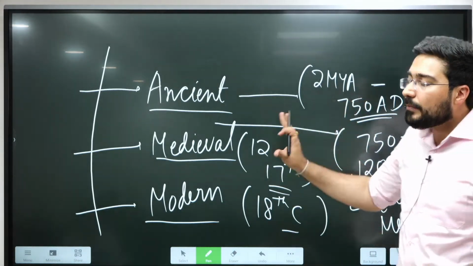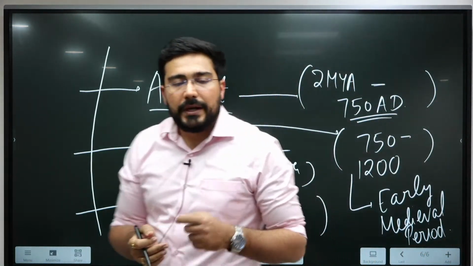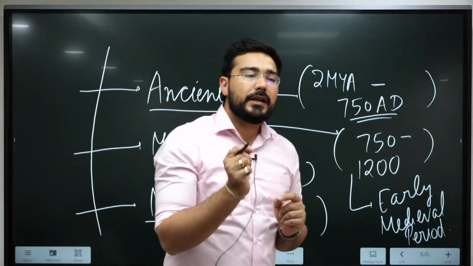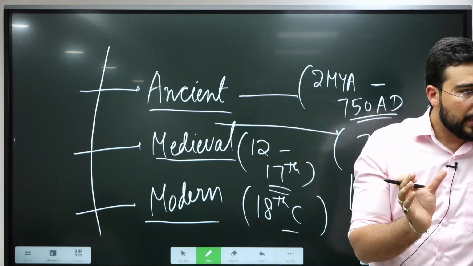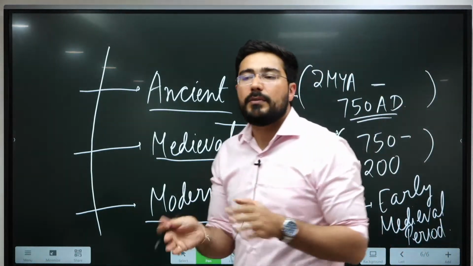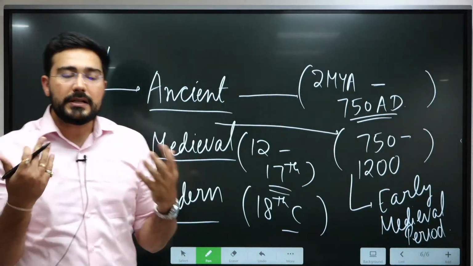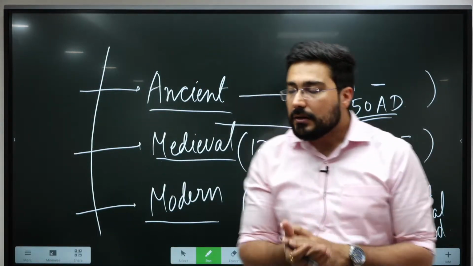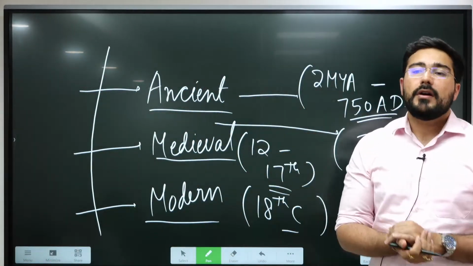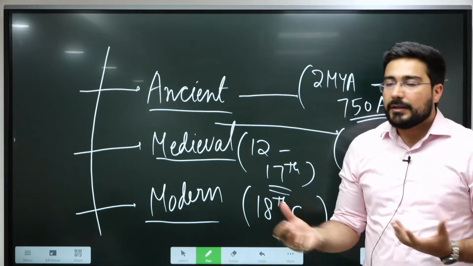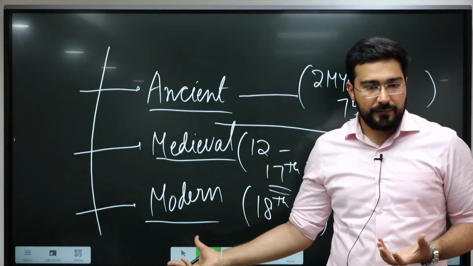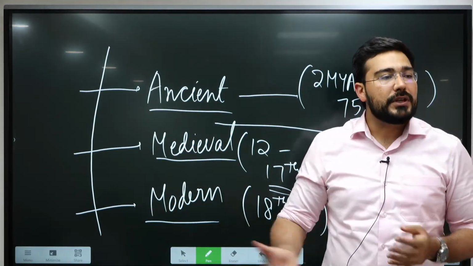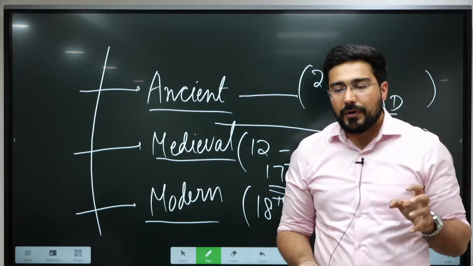And what is the basis for doing so? The basis for this is large scale political and socio-economic changes. When such a shift can be seen in the society, political setup, and economy, then only we should divide it into some periods. But there are still some flaws in this. We are not saying this is perfect. In the future, this can also change.